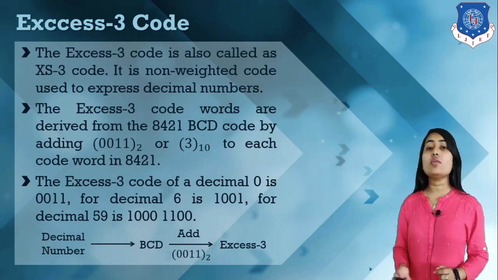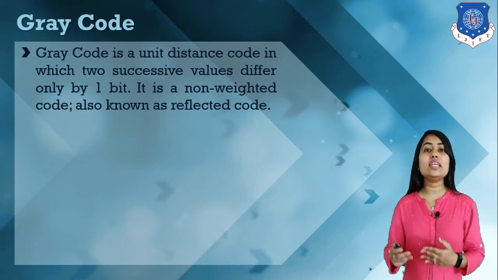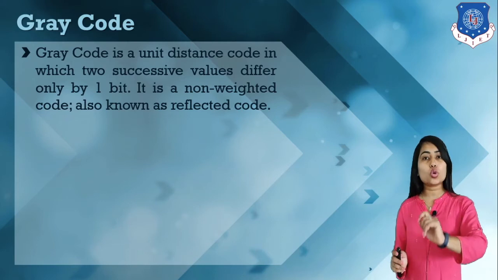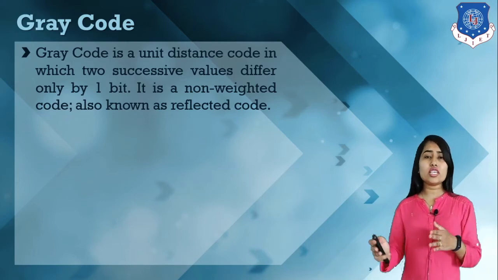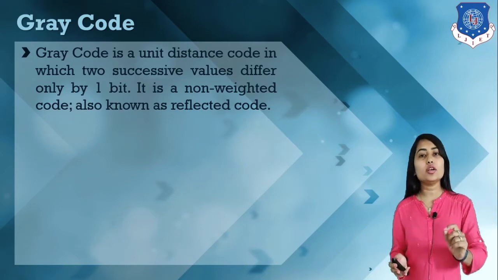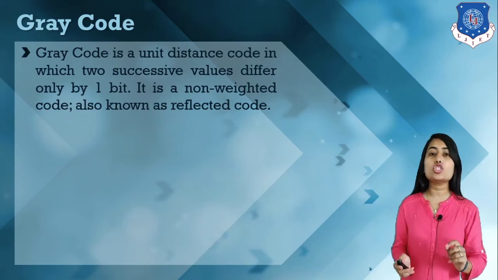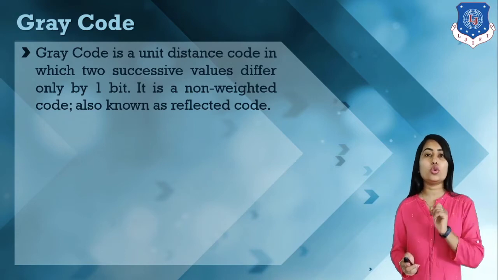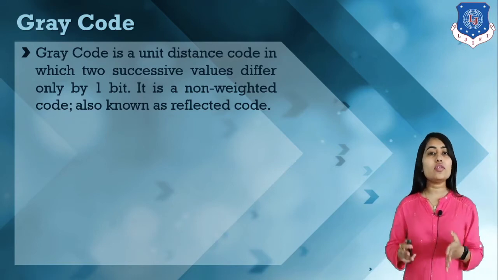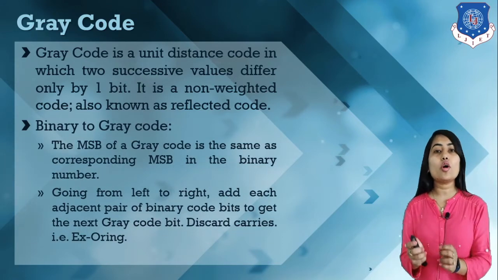Now next we have the gray code. Gray code is basically a unit distance code, in which successive numbers differ by 1 bit. It is also known as reflected code. So how can we write this gray code? A binary number is written in gray format like this.